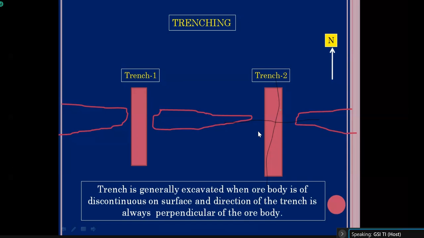Likewise, the way you collect the channel sample, in the same manner, after excavating the trench, at the base of the trench you have to collect the channel sample for the analysis, and definitely you will get continuous chemical analytical values, and with the help of these you can prepare a geochemical profile to know the variation of the particular element along the trench. Okay. This is a trench sample.